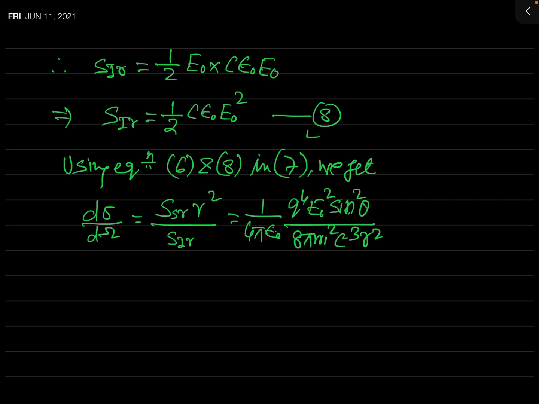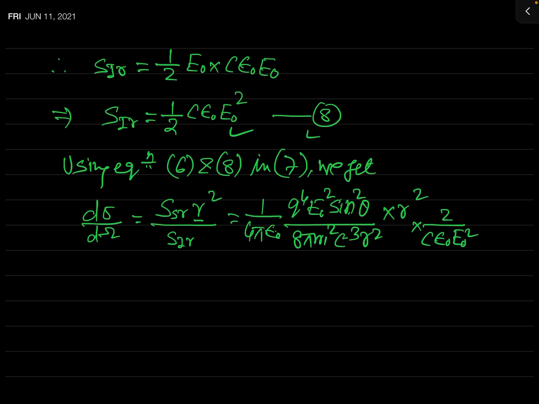This is actually the value of S_SR, times r square, divided by S_IR. So this will be 1 over S_IR, which is actually equal to 2 divided by c times epsilon naught times E naught square.